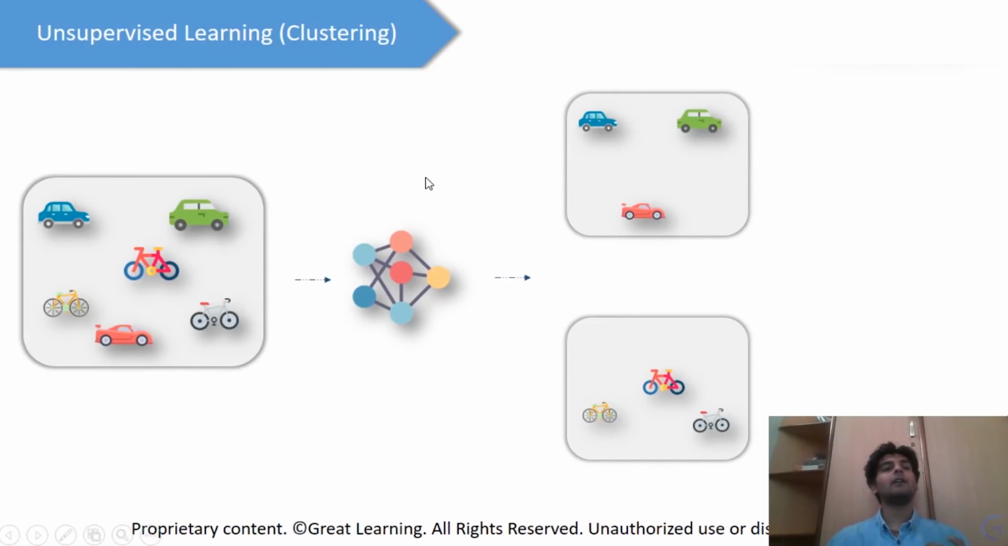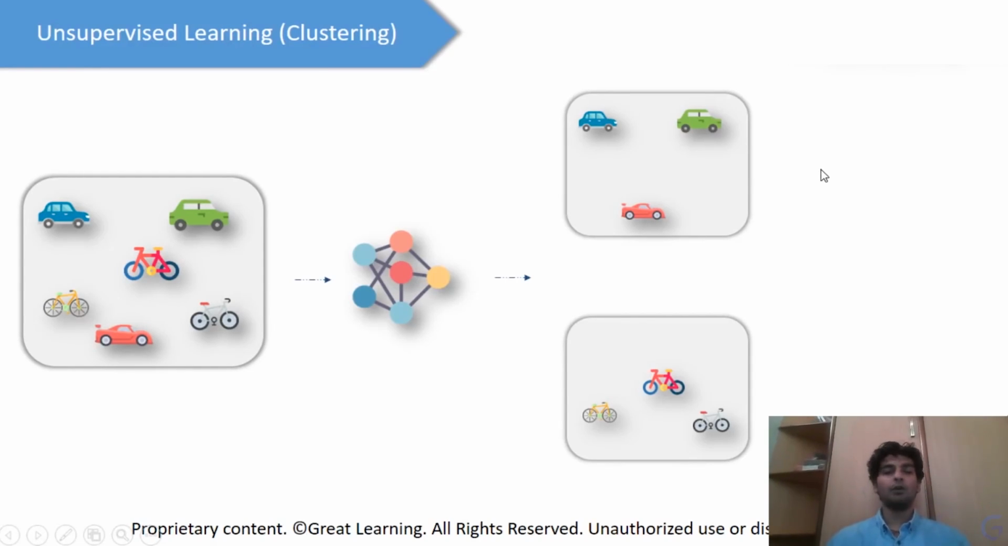So here we have an unsupervised learning algorithm called clustering. We have applied this clustering algorithm on top of this data, and with the help of that, we are able to divide this data into two groups, right? The first group comprises all the cars, and the second group comprises all the bicycles. And we are able to do this with the help of this unsupervised learning algorithm.